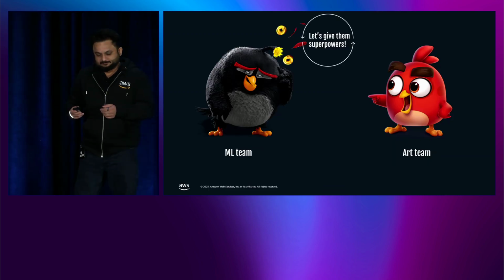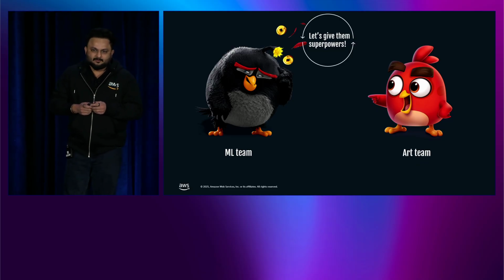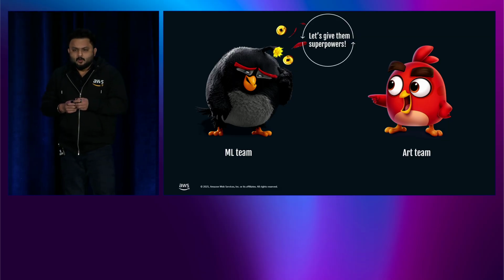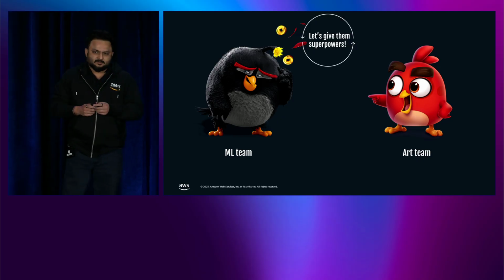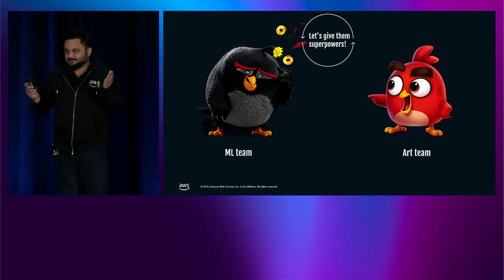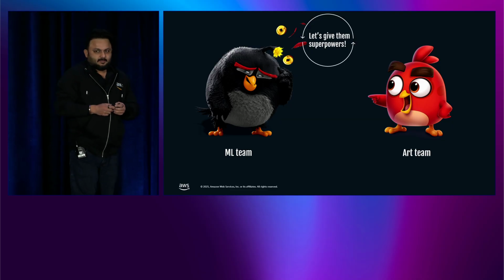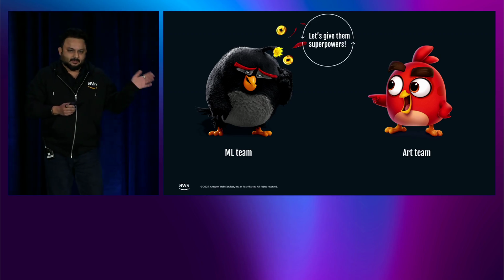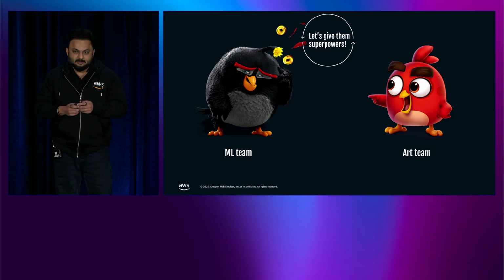Then came the aha moment. And that is where the ML team came up with an idea. They were diving deep into GenAI capabilities, and they realized something. What if they could give creative superpowers? What if they could turn some of the tasks of the artists that would take days, in some cases, into an hour's job? The numbers were compelling. For a specific use case that we are going to talk about today, which is a season pass background, they could save production time by 80%. So 80% savings in production time.